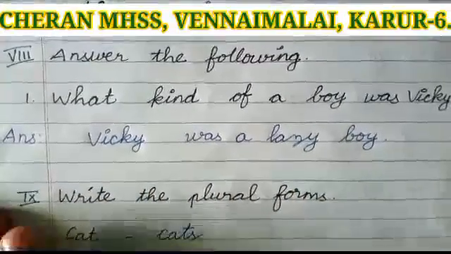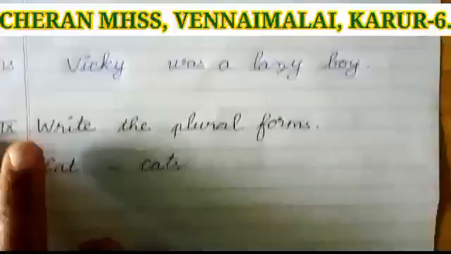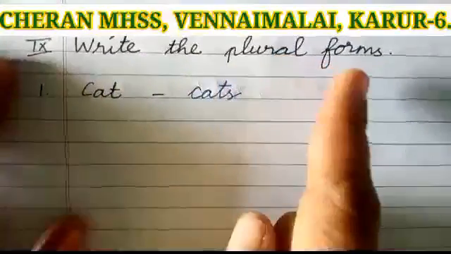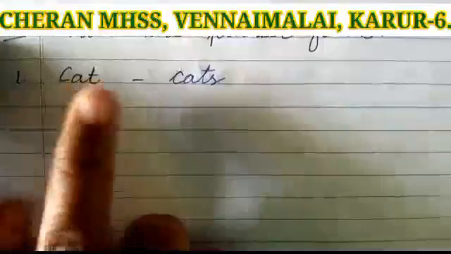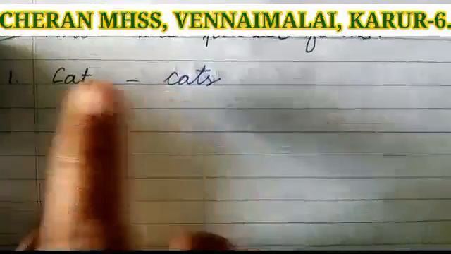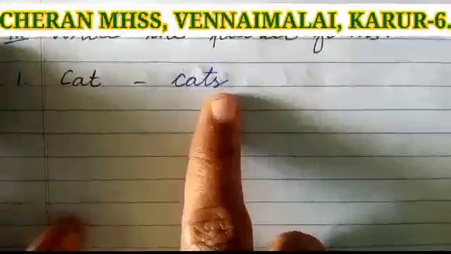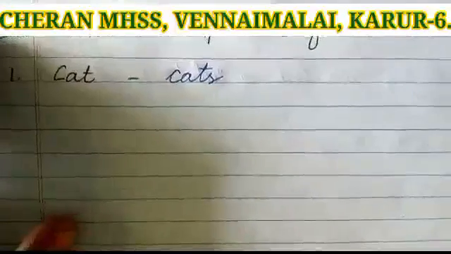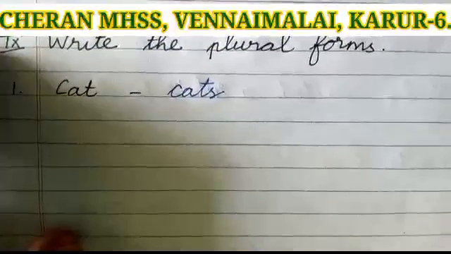Okay. Then Roman number 9, write the plural forms. Children, first you have to write the singular form and then you have to write the plural form. Cat, cats. Like this you have to answer for 4 questions.